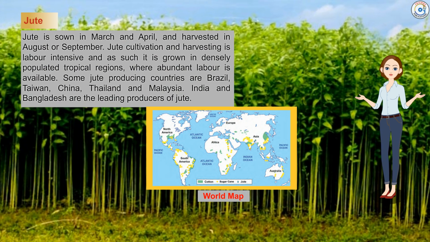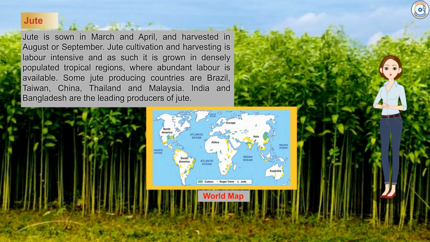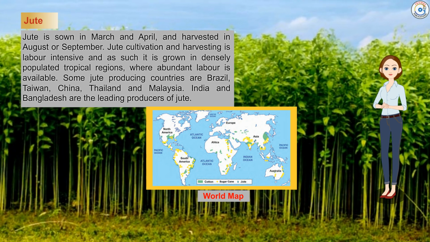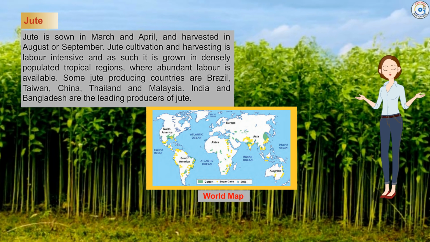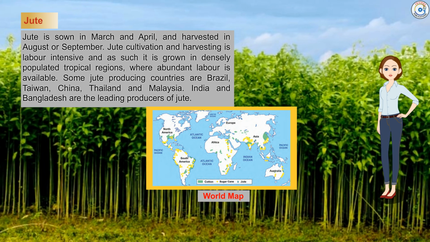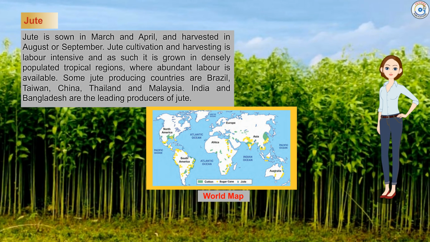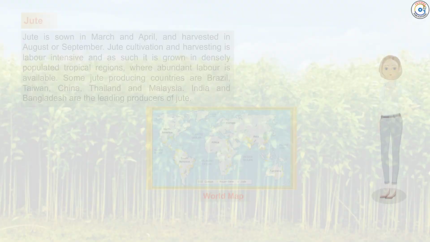Jute cultivation and harvesting is labor-intensive, and as such it is grown in densely populated tropical regions where abundant labor is available. Some jute-producing countries are Brazil, Taiwan, China, Thailand, and Malaysia. India and Bangladesh are leading producers of jute.